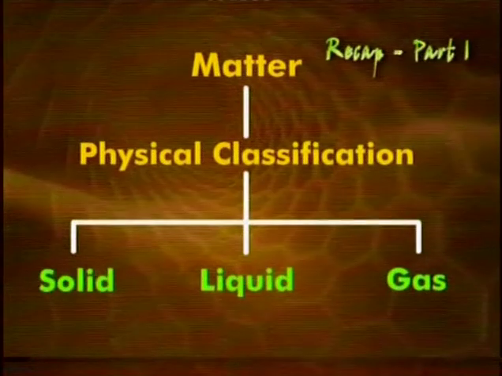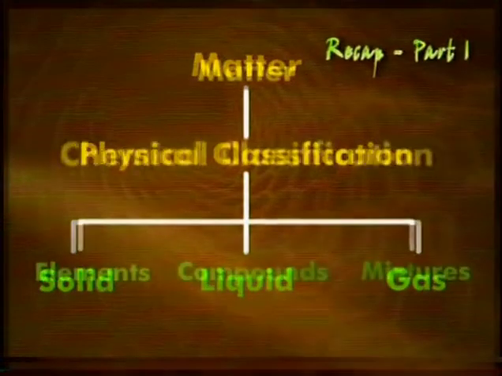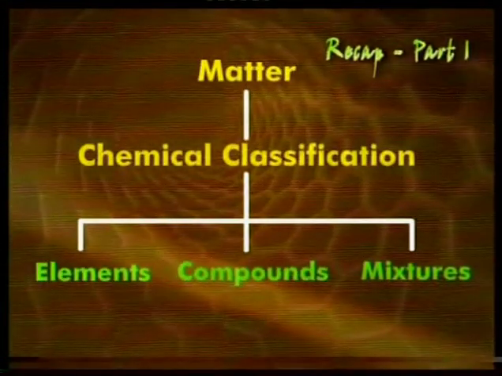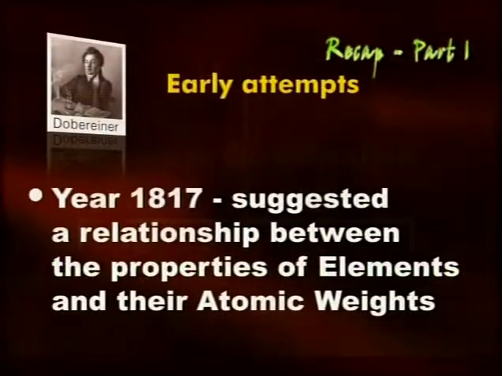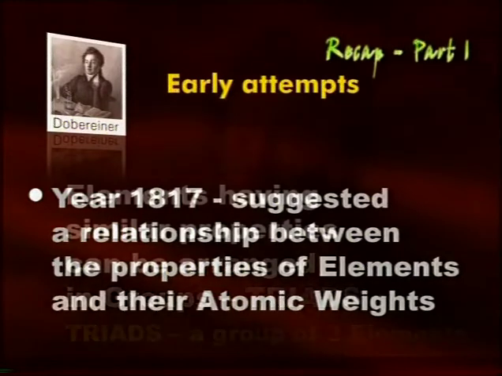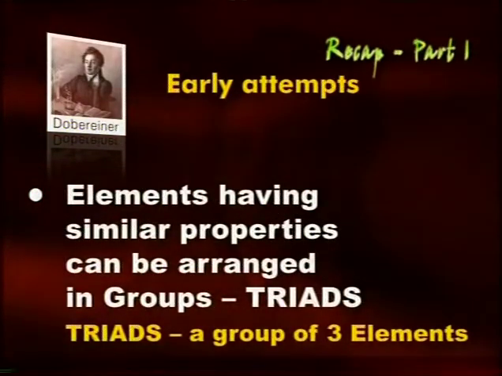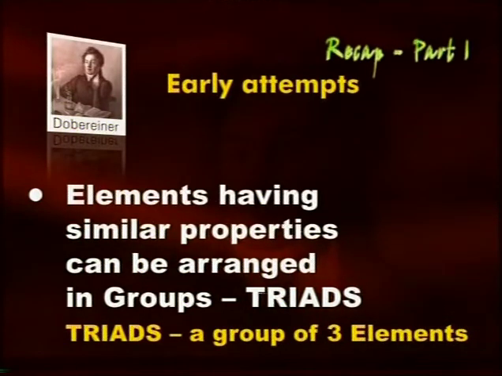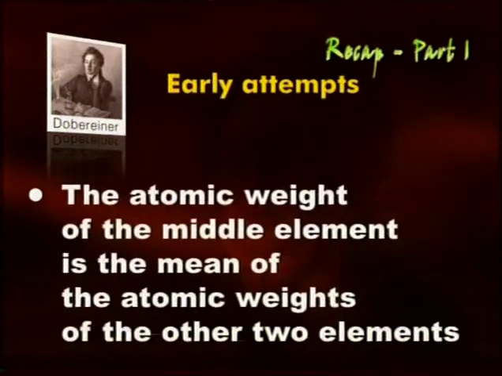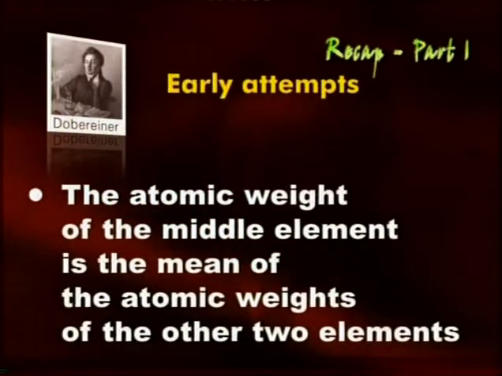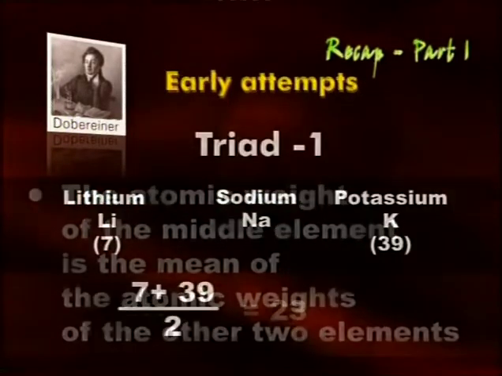Well, we came across the historical development of classification of elements. We talked about Dobereiner's triads, which state that elements having similar properties can be arranged in a group of 3 in which the atomic weight of the middle element is the mean of the atomic weight of the other 2 elements.